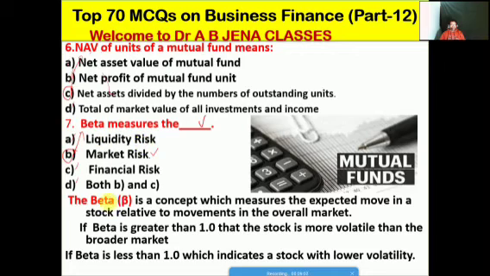Let us discuss, friends, what is the meaning of beta. It's the symbol of beta. So beta is a concept which measures the expected move in a stock relative to movements in the overall market. If beta is greater than 1, the stock is more volatile than the broader market. If beta is less than 1, it indicates a stock with lower volatility.